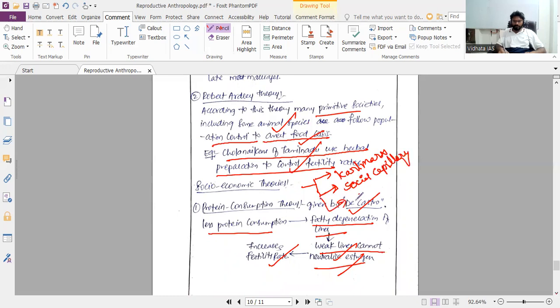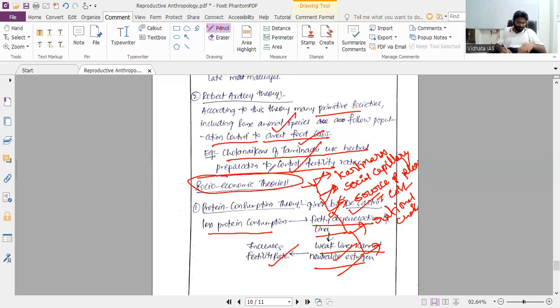Next, children as a source of pleasure and cost. Third one, the theory of rational choice. These are all the theories you have to write. These are all socio-economic theories. You wrote all the theories, but the subheadings were different.